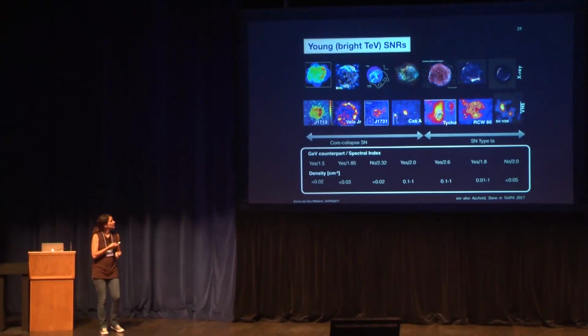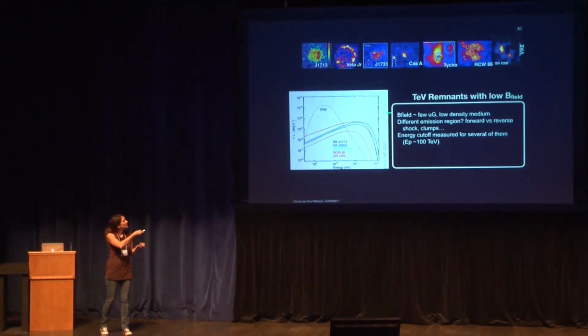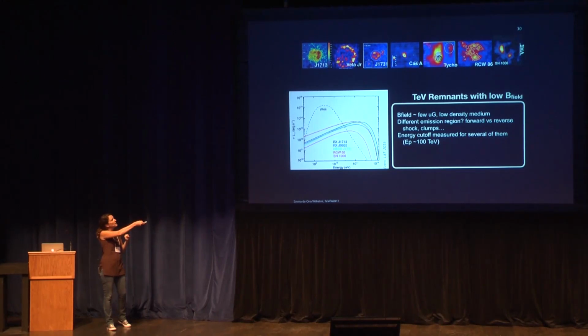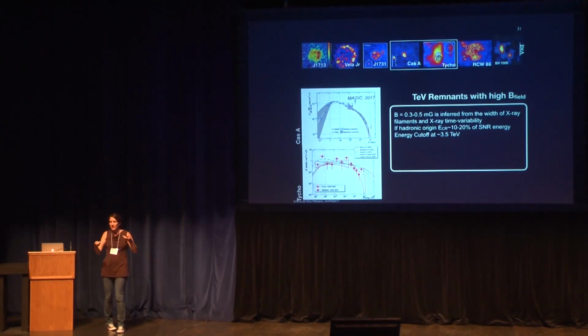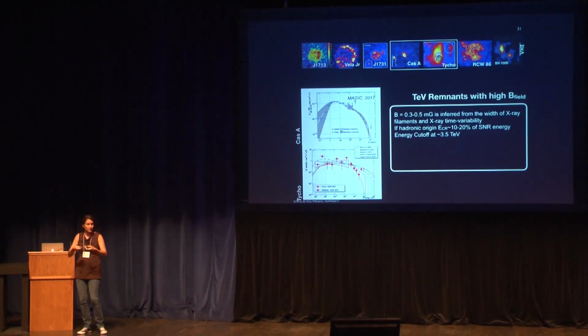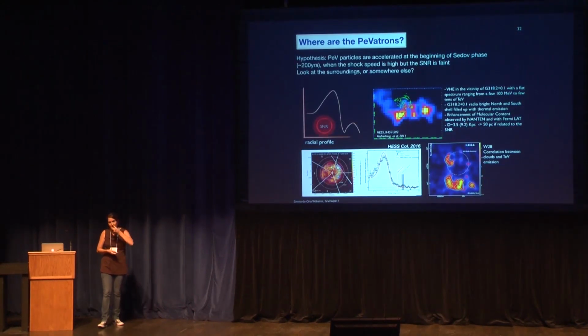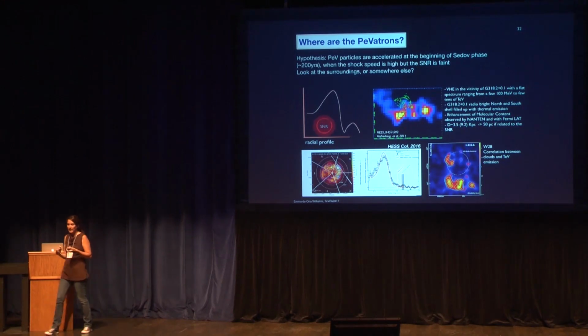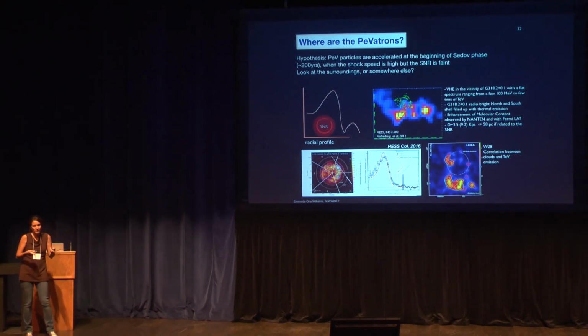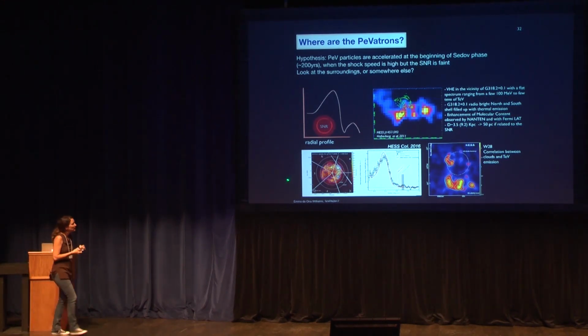So basically, we see some of them which have a low magnetic field, so they're not so keen on accelerating cosmic rays anymore. And then we actually start seeing this cutoff. The ones that we actually see have a high magnetic field, and they could accelerate cosmic rays. We started to see this energy cutoff at a few, 2 or 3 TeV. So where the PeVatron is, this is something we're still looking for, and it's one of the big questions in TeV astronomy.